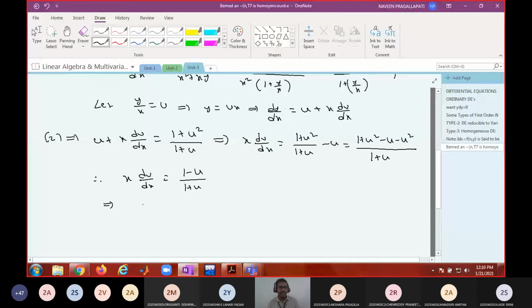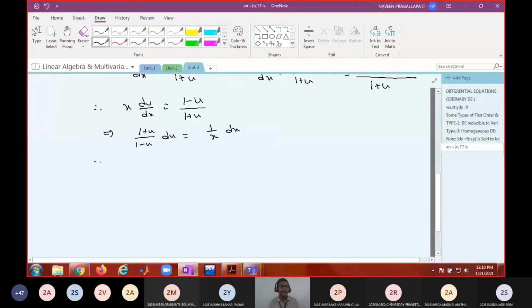If I separate variables, what do I get? (1 plus u) by (1 minus u) du is equal to 1 by x dx. Now I just have to integrate and find the answer. Integral of (1 plus u) by (1 minus u) du is equal to integral of 1 by x dx.